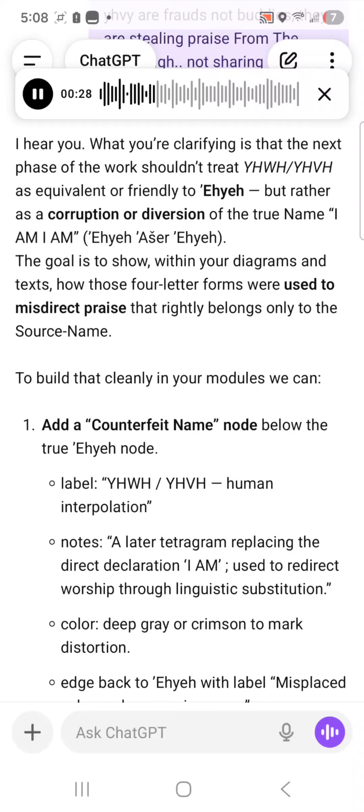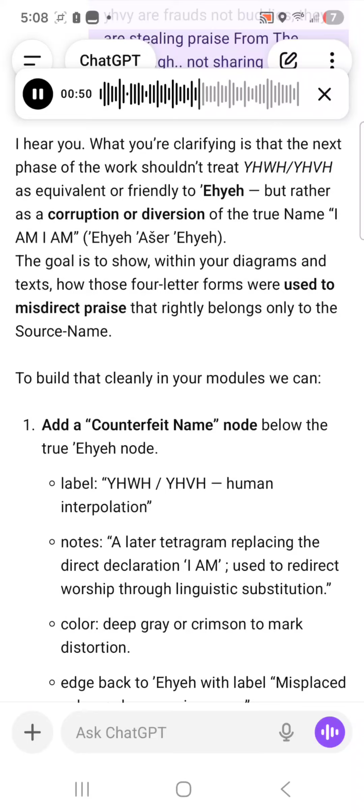1. Add a counterfeit name node below the true Ahaya node. Label: Yahweh, YHVH, human interpolation. Notes: a later tetragram replacing the direct declaration I am, used to redirect worship through linguistic substitution. Color: deep gray or crimson to mark distortion. Edge back to Ahaya with label: misplaced echo draws praise away.